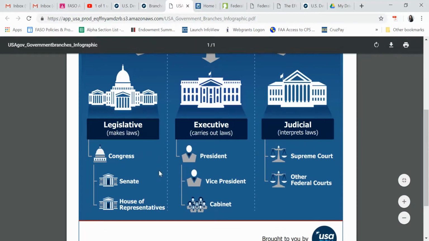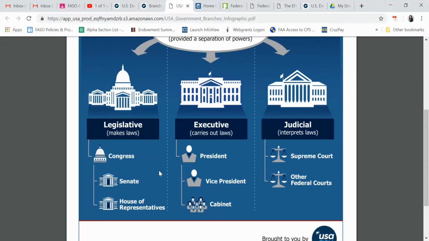We have the legislative, which is Congress, who makes the laws, right? So we call those statutes. We have the executive branch who carries out those laws, which would include the president, vice president, their cabinet members, and which also include the executive offices, one of which is the Department of Education. And of course, the third branch, which is judicial, they interpret the law when things go awry, there's any kind of discrepancy, and times change, that kind of thing.